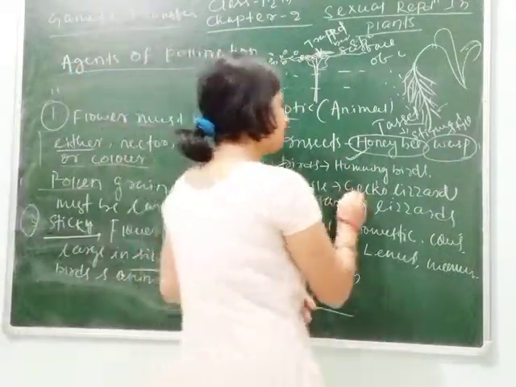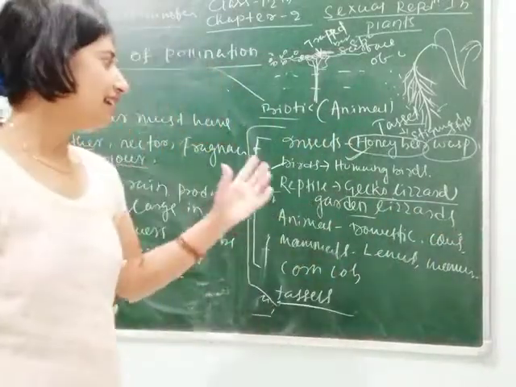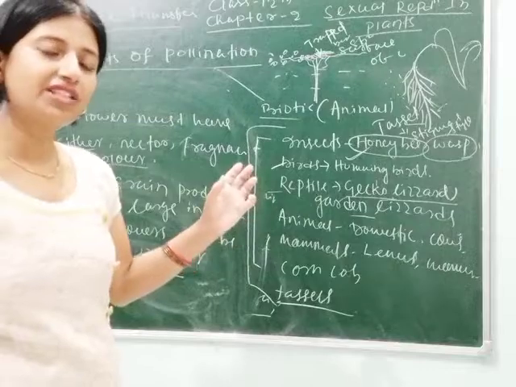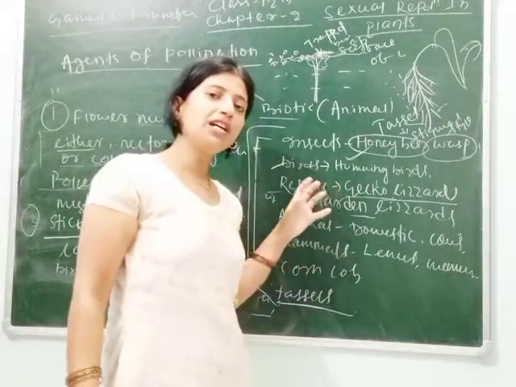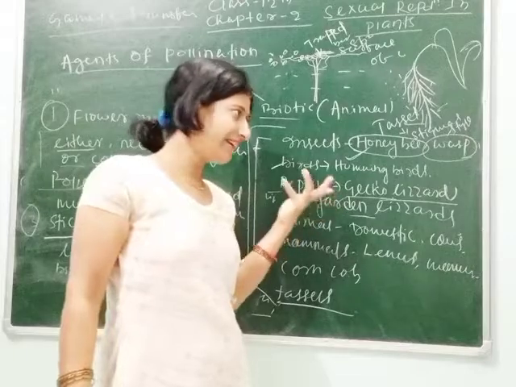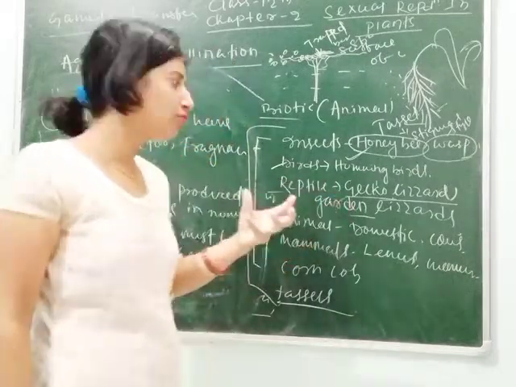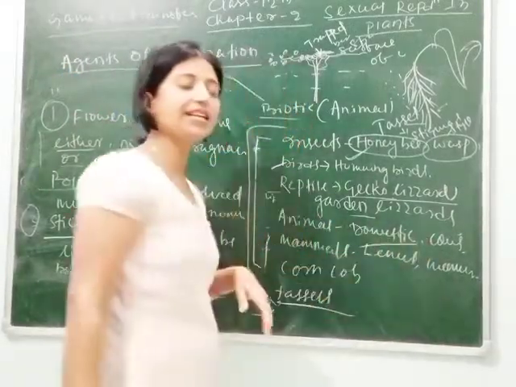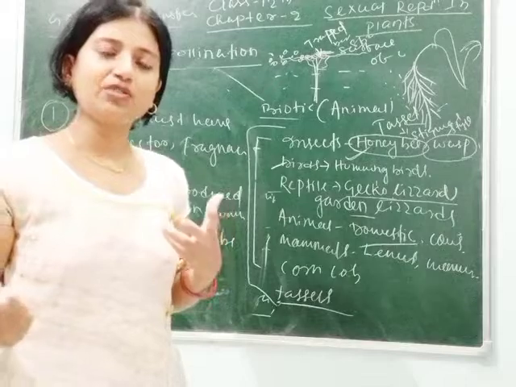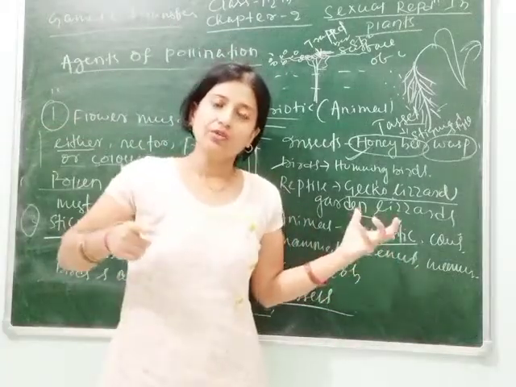For reptiles, gecko lizards and garden lizards also help in pollination. When they walk on the flowers or move on climbers, creepers or plants, they carry pollen grains from one flower to another. In animals, I have told you about domestic animals like cows. You will be astonished to hear how they help pollination.